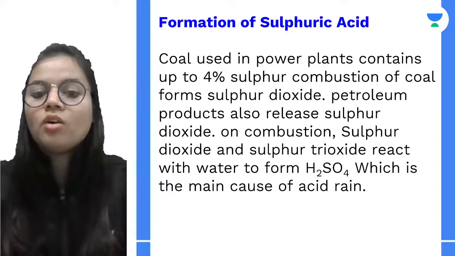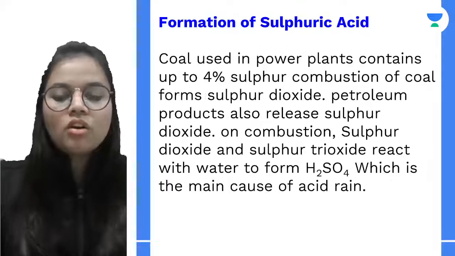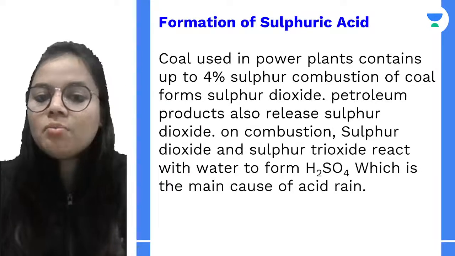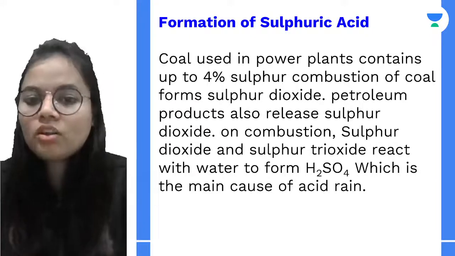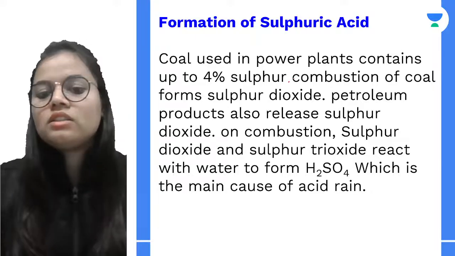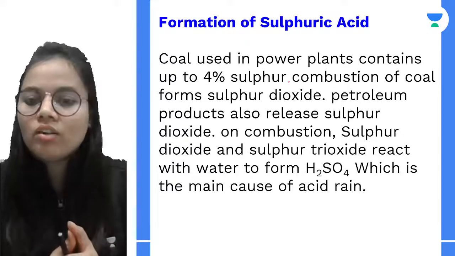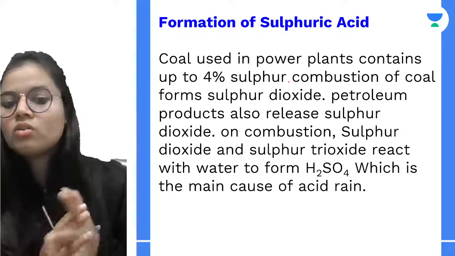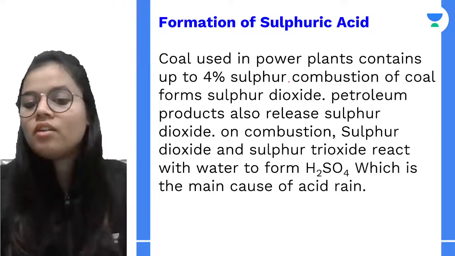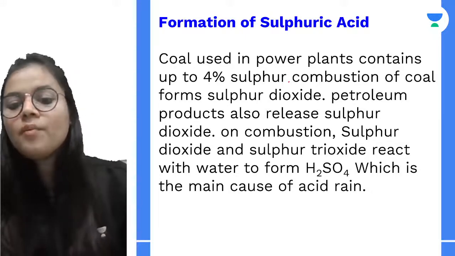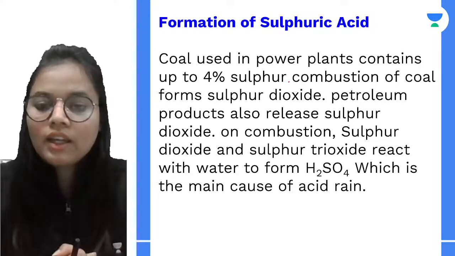Now let's talk about how sulfuric acid is formed. If I talk about the formation of sulfuric acid, the power plants which use coal, this coal contains approximately 4% of sulfur. And when this coal undergoes combustion, it forms sulfur dioxide. Next, petroleum products also release sulfur dioxide. And when sulfur dioxide or sulfur trioxide are formed on combustion, they react with water to form sulfuric acid.